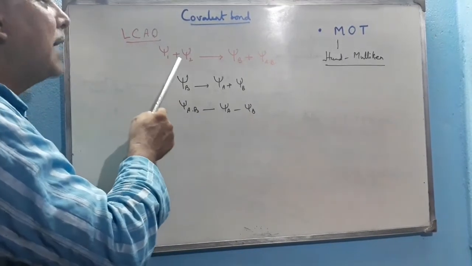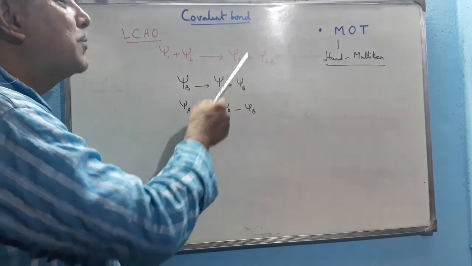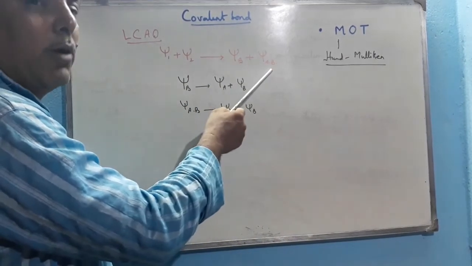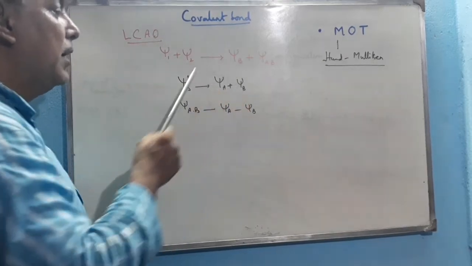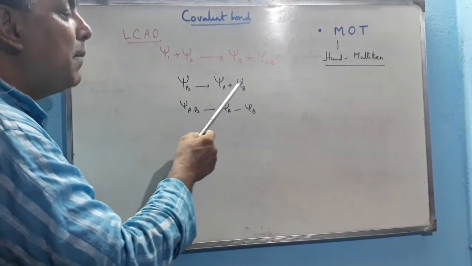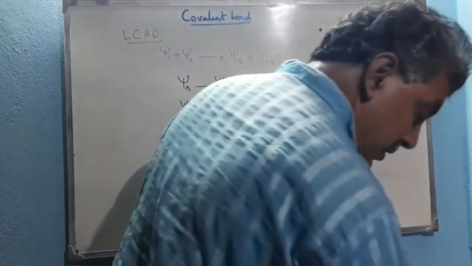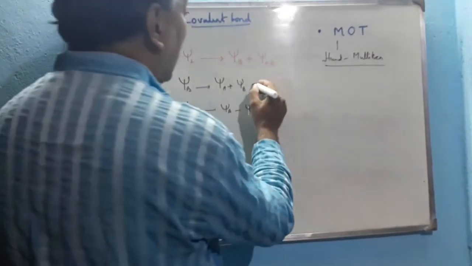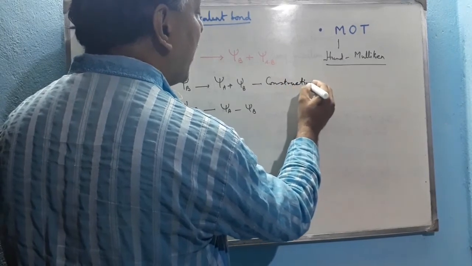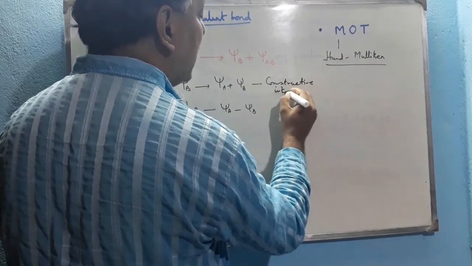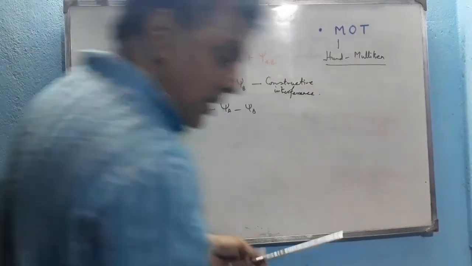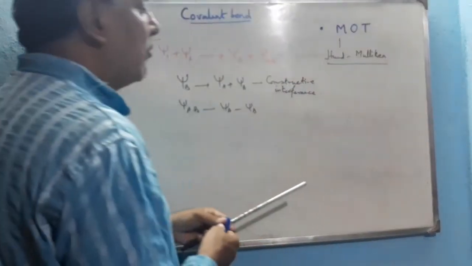So Psi1 and Psi2, when combined, form two types of molecular orbitals: Psi bonding and Psi anti-bonding. Psi bonding can be formed by the combination Psi A plus Psi B. How can it form? Because through this combination a constructive interference occurs. This is the picture through which constructive interference occurs.